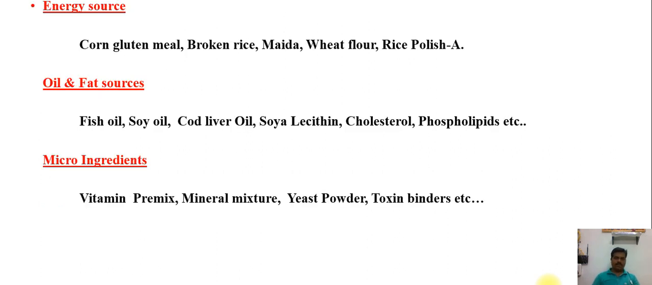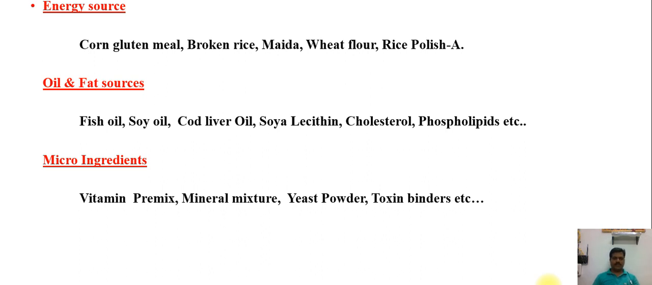Then energy source: corn gluten, broken rice, maida, wheat flour, rice polish. These are the energy sources, and they also support starch. This starch is mainly needed for the gelatinization purpose. It also supports palatability. So these are the ingredients utilized in shrimp feed at higher levels depending upon availability and cost. Then oil and fat sources: fish oil, goat liver oil, shark oil, soy lecithin, cholesterol, and phospholipids will be utilized as oil and fat sources in shrimp feeds.